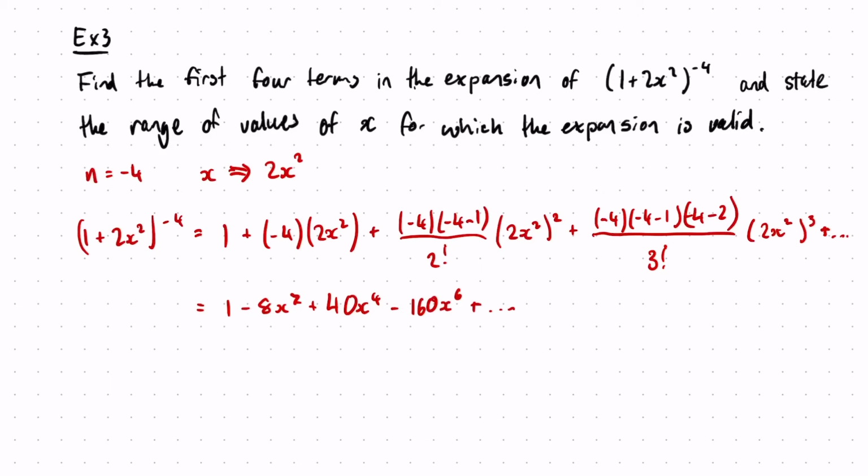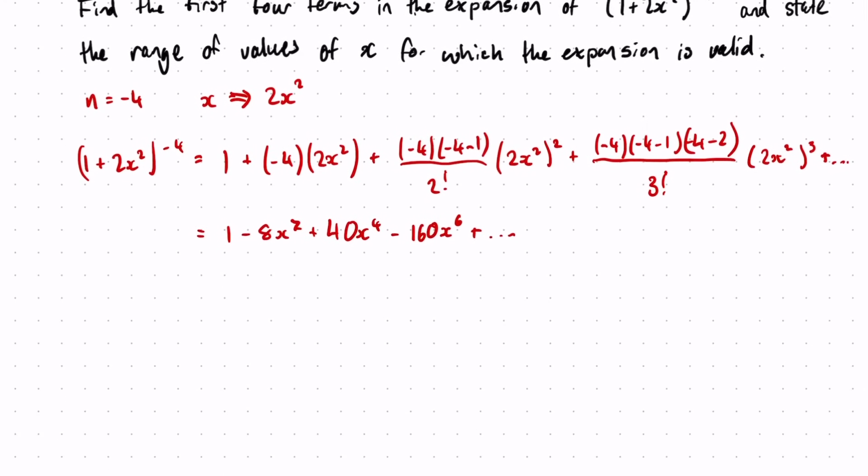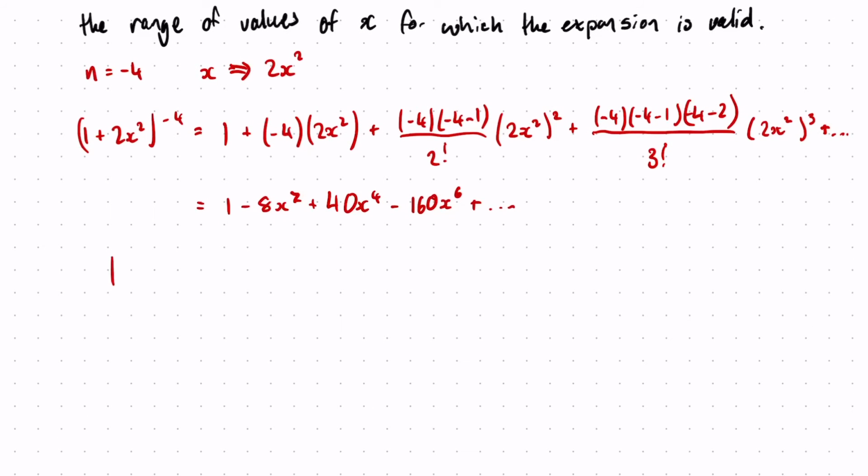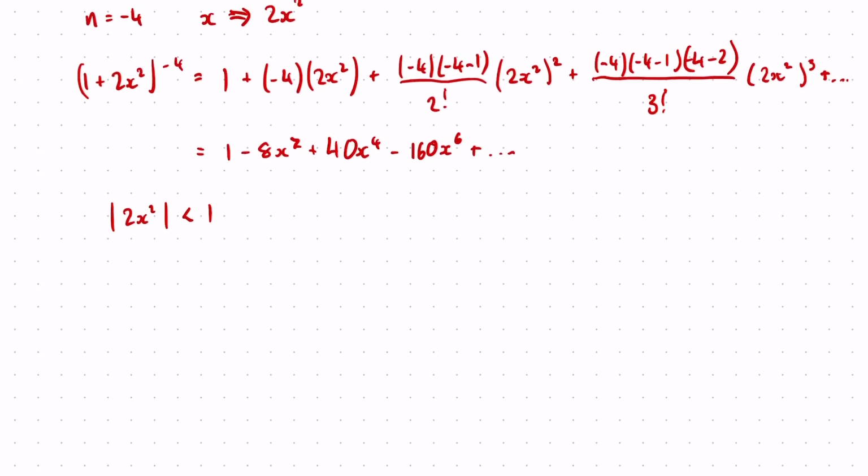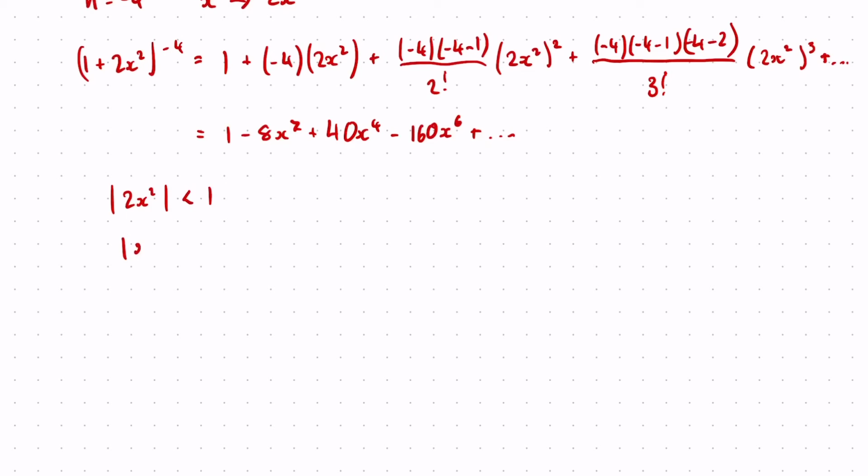When is this expansion valid? Well, it's when our x, which is now 2x squared, has modulus less than 1. So modulus 2x squared is less than 1. So that would be modulus x squared is less than a half, and then the root of a half.